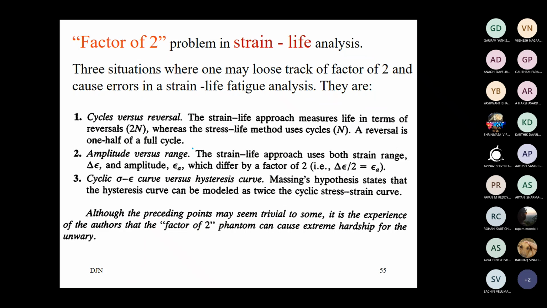Fine. Then the factor of 2 is not a big issue. The only thing is, in the case of the hysteresis curve and the life curve, as I have explained, we write delta epsilon by 2. Now delta epsilon by 2 is not the strain range. Delta epsilon is the strain range. Strain range divided by 2 is the amplitude, the strain amplitude.